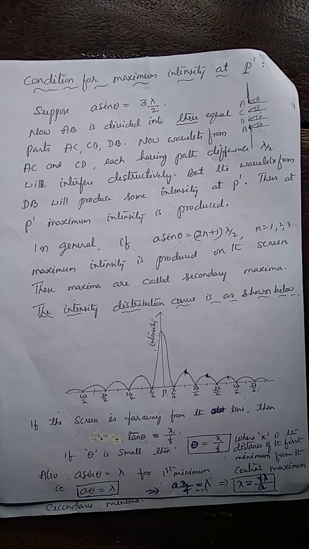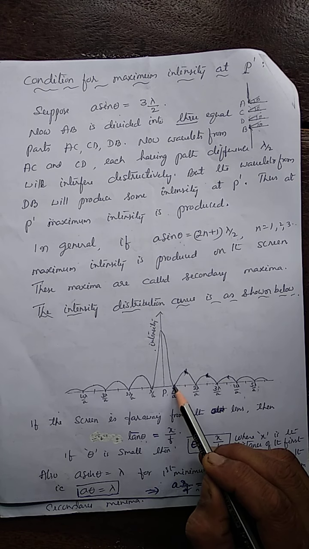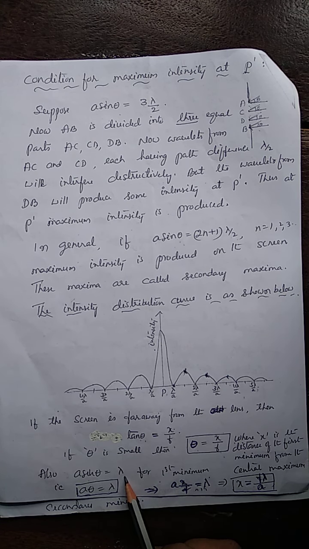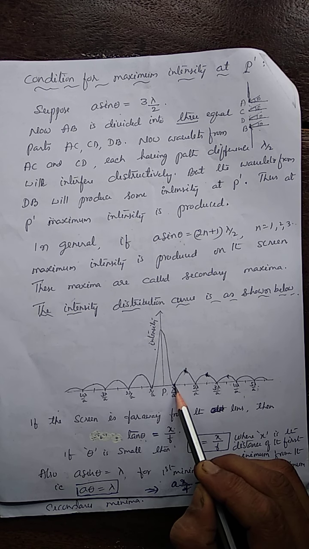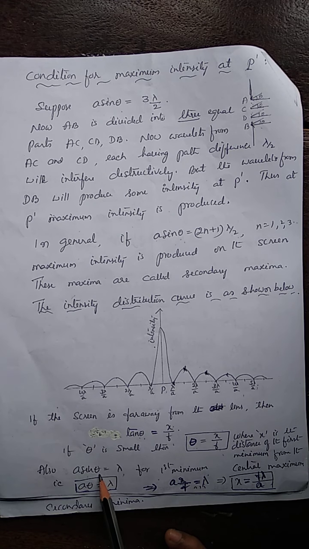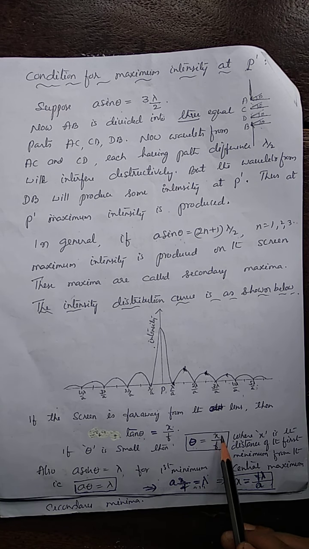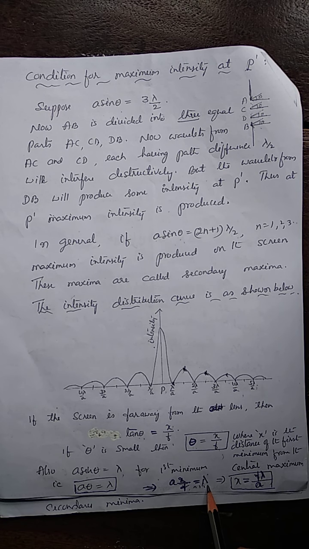Now, for the first minimum, the condition is A sin theta is lambda. This is for the first minimum. Theta small means sin theta is approximated to theta, so that A theta is lambda. What is theta? x by f. Substitute. You get A x by f equal to lambda, or from this, x equal to f lambda by A.